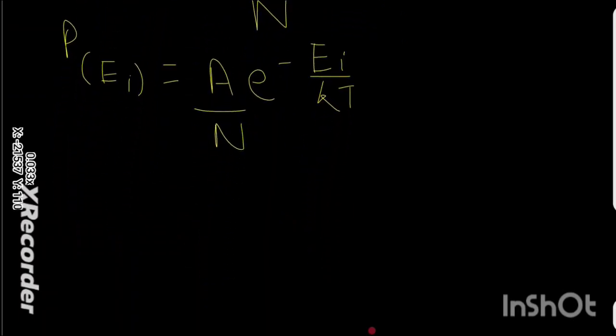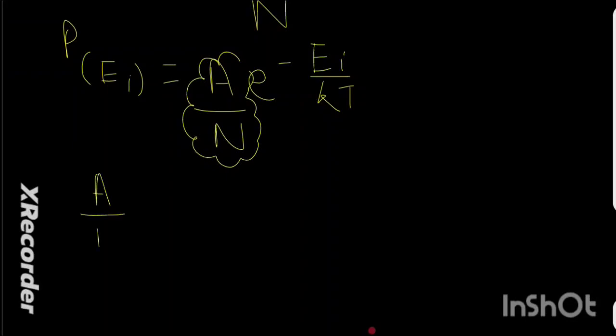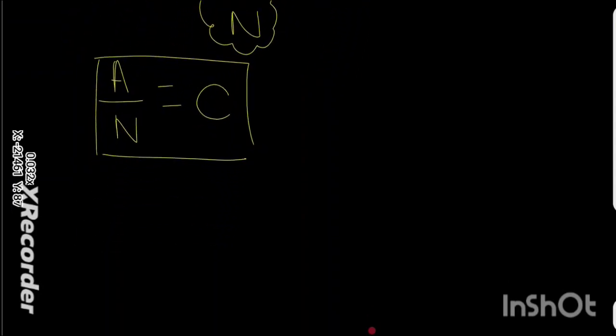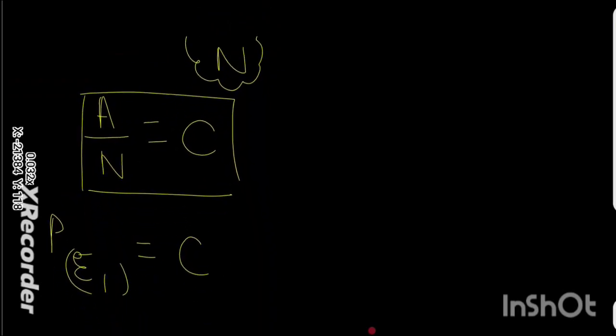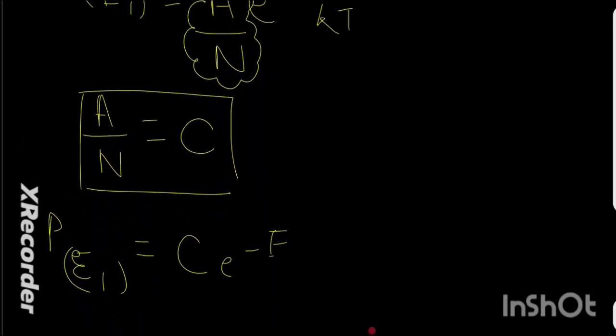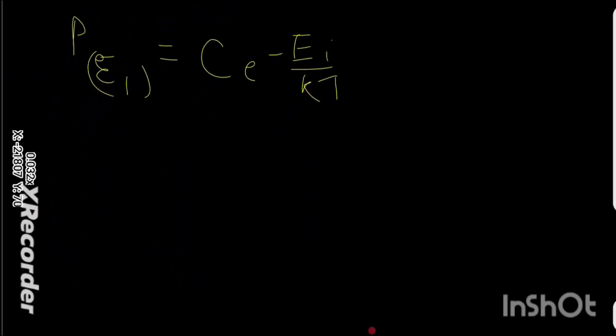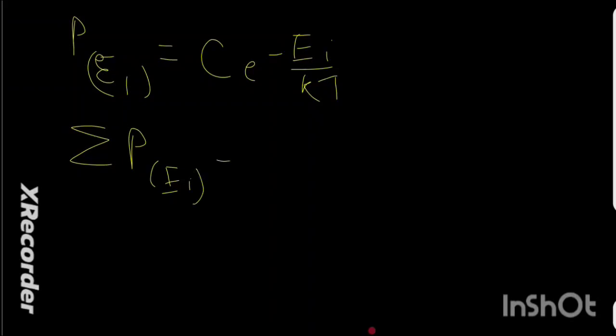So now here we have to evaluate this particular thing. We are going to substitute A by N as C. If I substitute A by N as C, the probability that it is in the Ei state is equal to C e to the power negative Ei by kT. Now, the summation of the probabilities should be equal to 1.